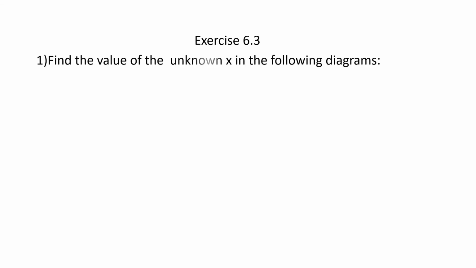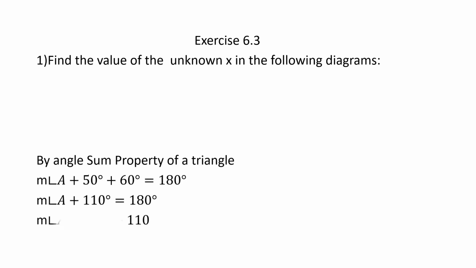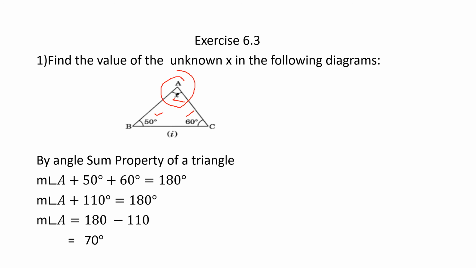Now we are going to see the exercise problem for the angle sum property. Here you want to find the value of the unknown x in the following diagram. Can you see here? This is the figure given. So here, what are the interior angles? Angle x, angle 50 and angle 60. So how will you find out the value of x? x plus 50 plus 60 is equal to 180 degrees. So we can write x in the form of an angle: measure of angle A plus 50 degrees plus 60 degrees is equal to 180 degrees.